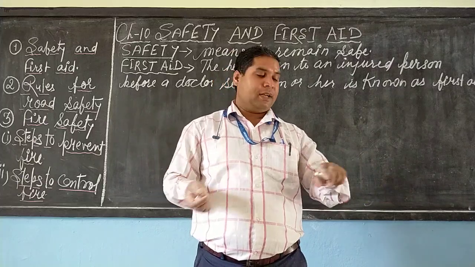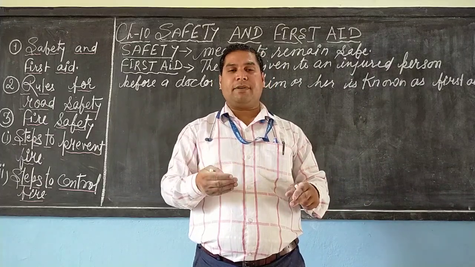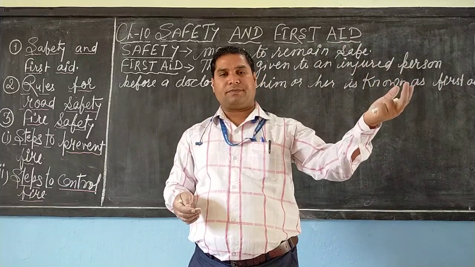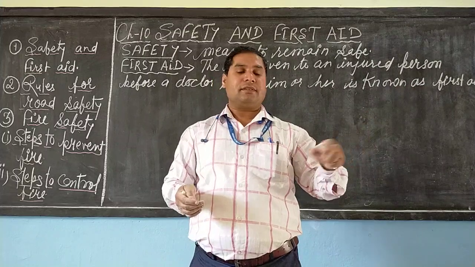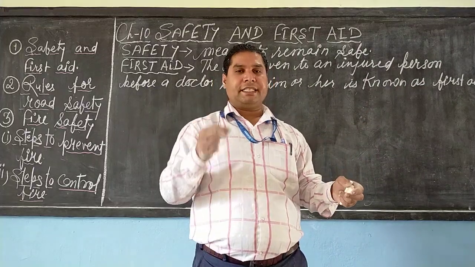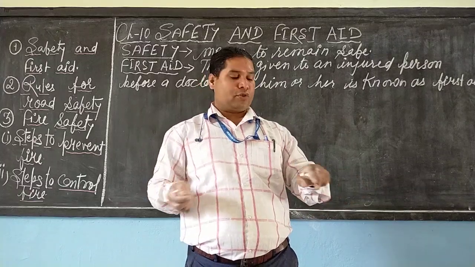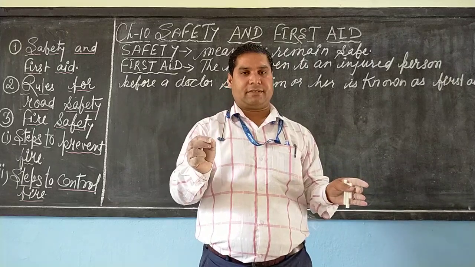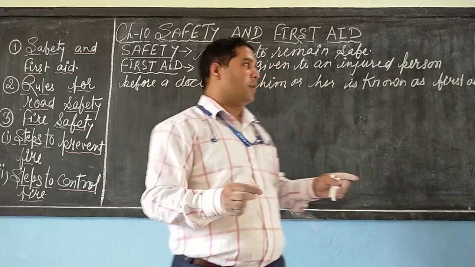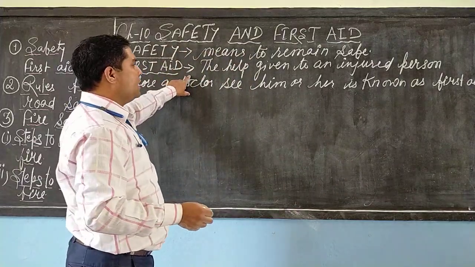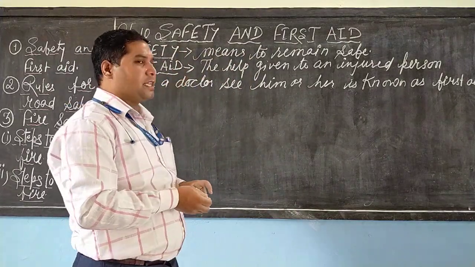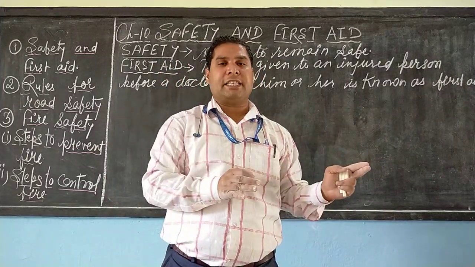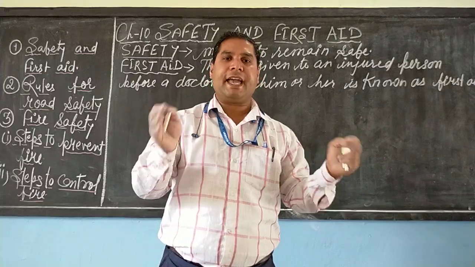If you feel the cut or scratch is severe or deep, you may consult a doctor or visit the hospital so that you can get the TT injection or tetanus injection. So the initial steps are known as first aid. I hope you understood it. So once again, the help given to an injured person before a doctor sees him or her is known as first aid. Initial medical treatment is known as first aid.